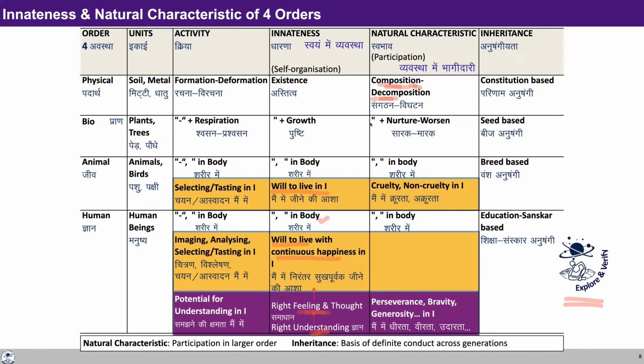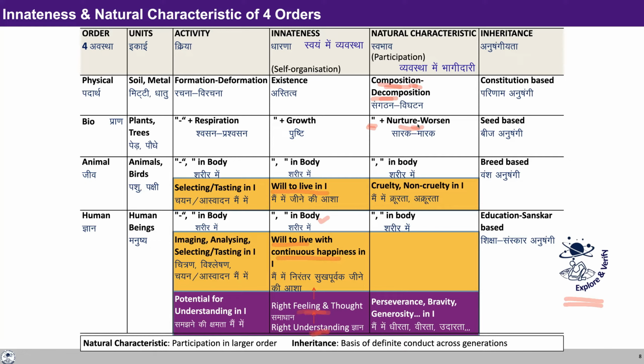If you look at the bio order, there is composition, decomposition, as well as nurture and worsen. What does it mean? If you look at the participation of one bio unit with another bio unit, it is in terms of nurturing or worsening. For example, you consume food from the bio order. So the food gets worsened in the body, it gets consumed in the body, and the body gets nurtured, isn't it? But if you eat something which is poisonous for the body, that particular thing gets worsened in the body, and the body also gets worsened.